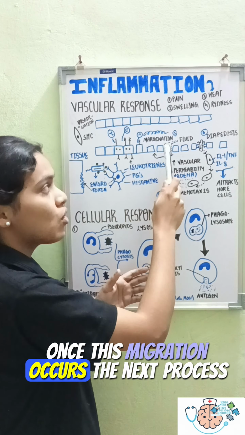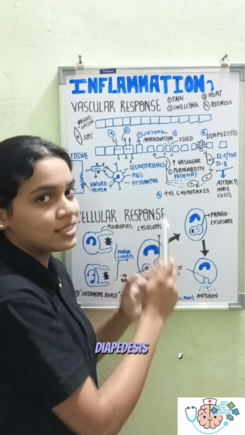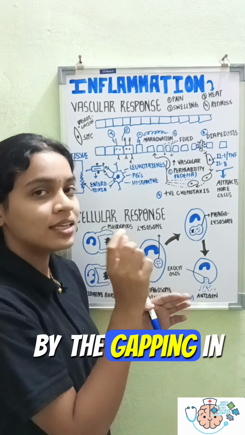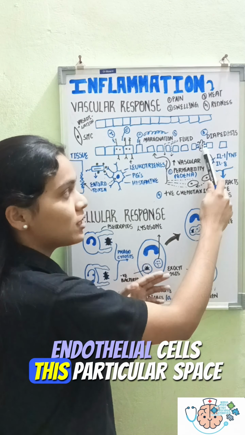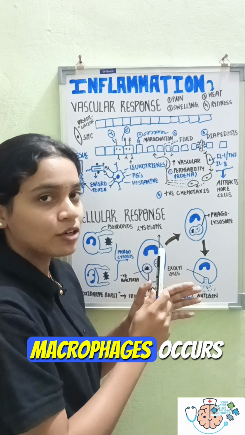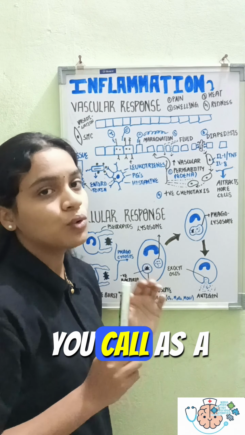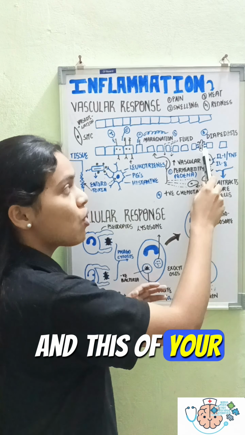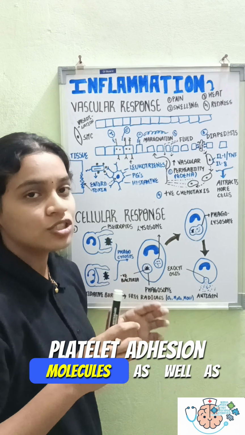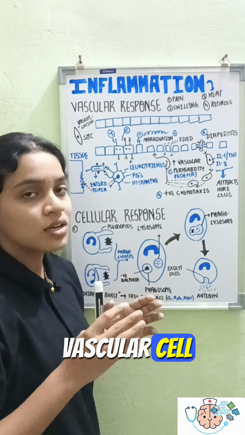Once this migration occurs, the next process is what you call diapedesis. What is that? The permeability increases by the gapping in between two endothelial cells, through which the squeezing out of the WBCs or macrophages occurs, and that is what you call diapedesis. And this involves your PCAMs and VCAMs. PCAMs and VCAMs are nothing but platelet adhesion molecules as well as vascular cell adhesion molecules.